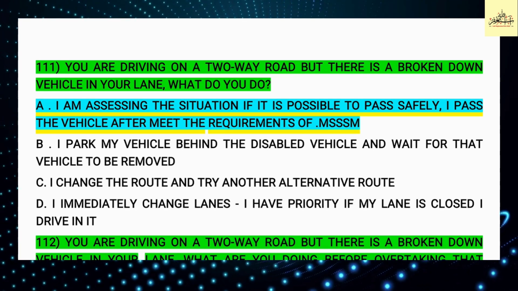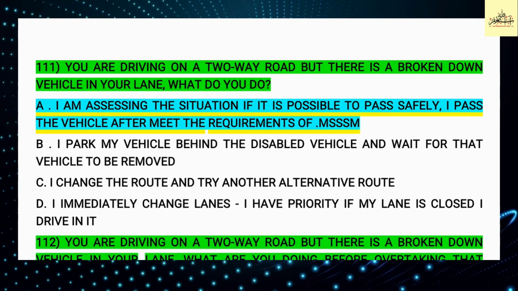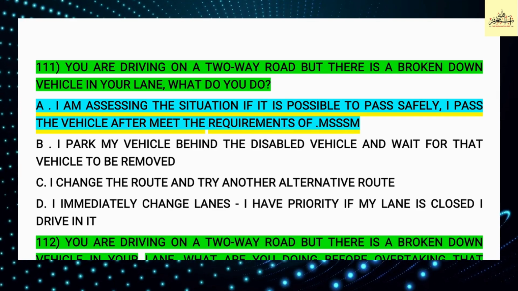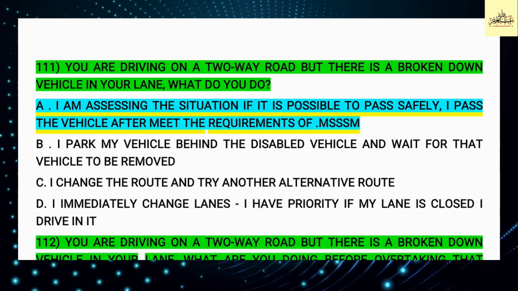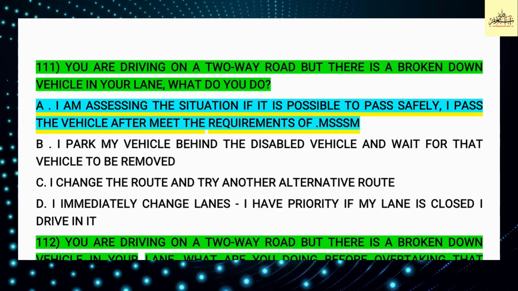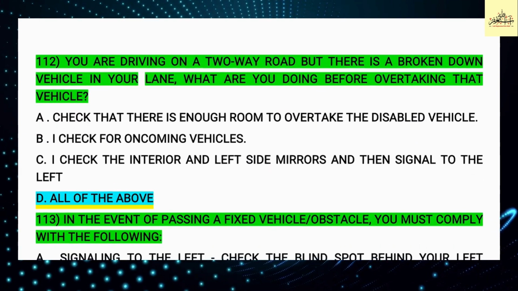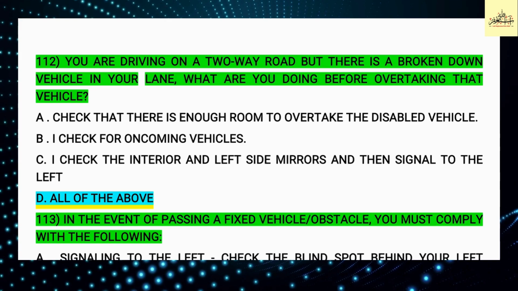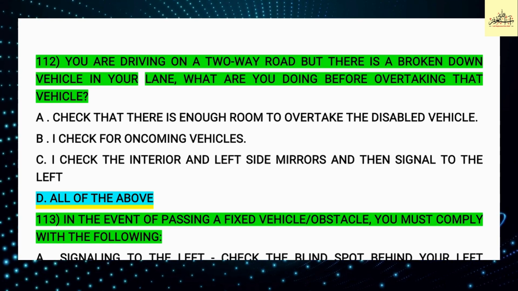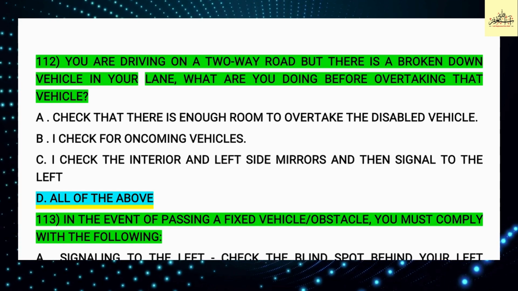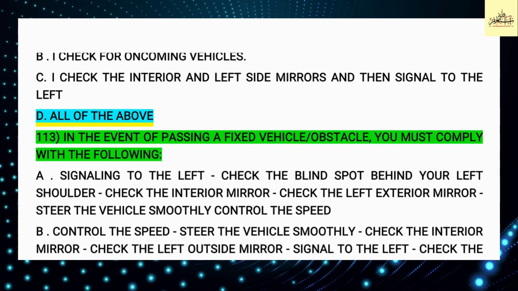Option A is correct. I am assessing the situation. If it is possible to pass safely, I pass the vehicle after meeting the requirements of the rules. Question 112. You are driving on a two-way road, but there is a broken down vehicle in your lane. What are you doing before overtaking that vehicle? Option D is correct: all of the above.